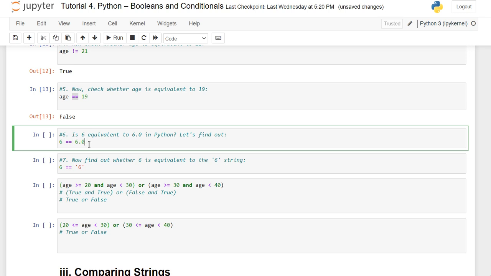6 and 6.0 are different data types, but they are equivalent. So why would that happen? Since 6 and 6.0 are equivalent mathematically, it makes sense that they would be equivalent in Python, even though the types are different. Let us just execute it.